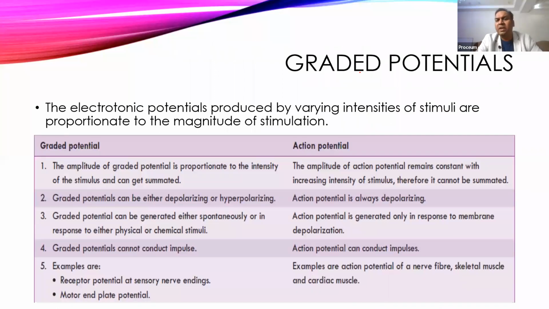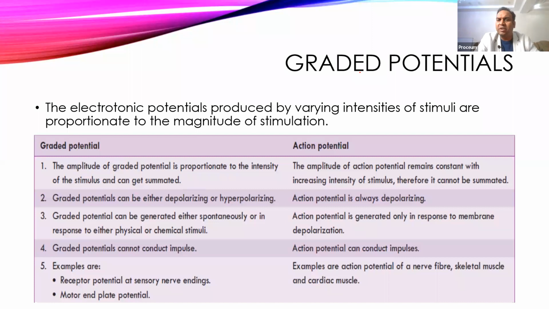Now these are also referred to as graded potentials because they change from कभी 1 मिलीवोल्ट चेंज हो गया, 2 मिलीवोल्ट, कभी 4 मिलीवोल्ट. So with a graded stimulus it can increase. With the magnitude of the stimulus we can change the response of this local potential. That's why it is also referred to as a graded potential. So graded potential, electrotonic potential or local response, they are all synonymous, they all talk about the same thing.